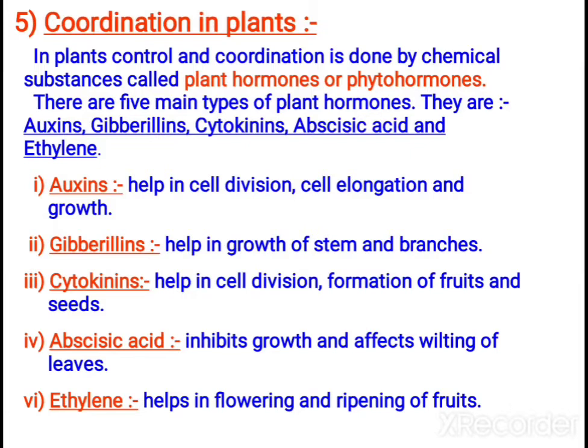When plants are in dry conditions and don't get enough water, closing of stomata is promoted by abscisic acid. Next is ethylene. Ethylene helps in flowering and ripening of fruits. A ripening fruit produces ethylene, and it spreads to other fruits to make them ripen faster. Ethylene is a gaseous hormone.